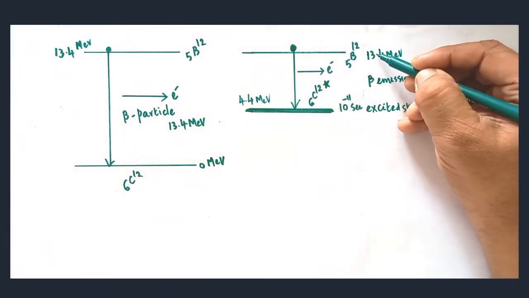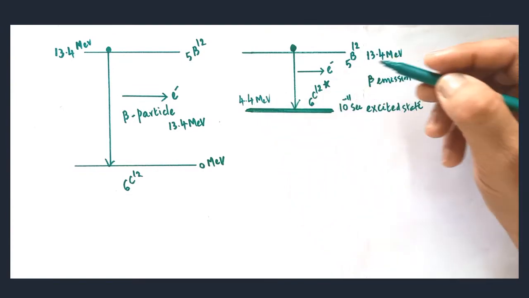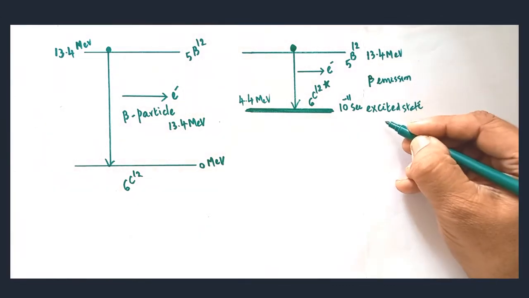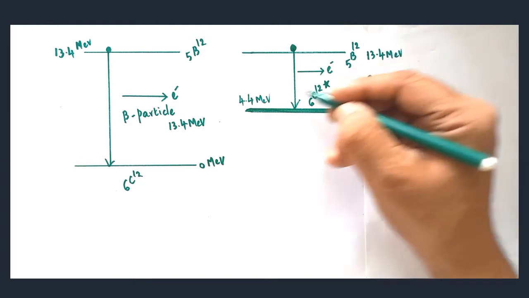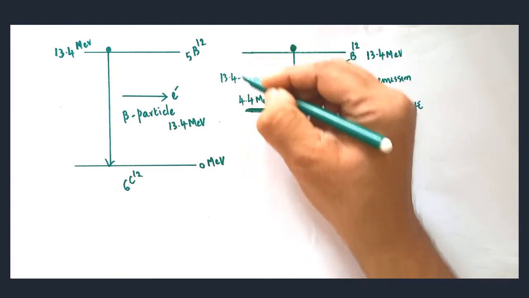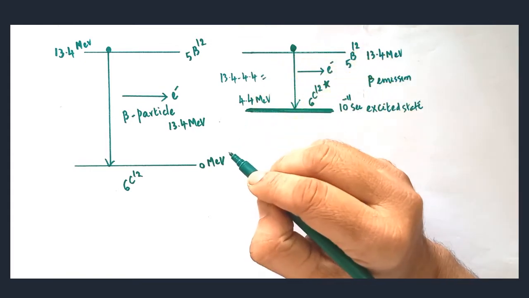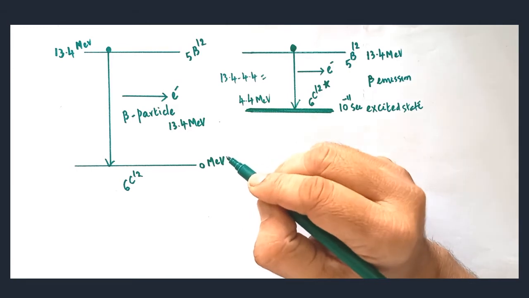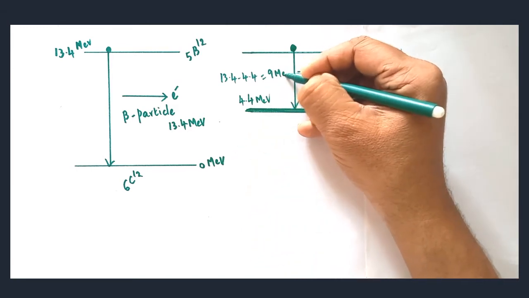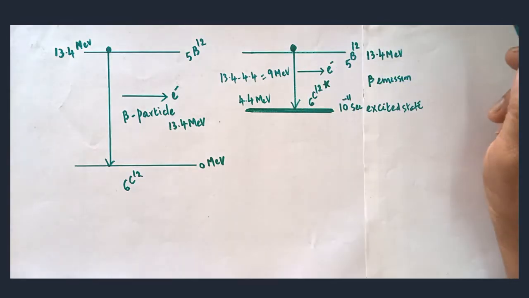Here, subtract this: 13.4 minus 4.4. If it is subtracted, you will get the answer, I will write it here, 13.4 minus 4.4. That gives you how much? The difference will be 9 million electron volt. 9 million electron volt is the energy of the emitted beta particle.